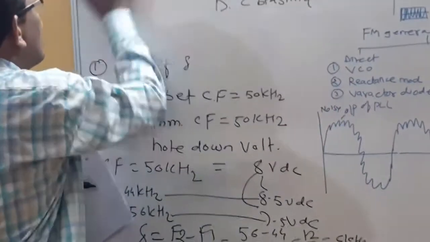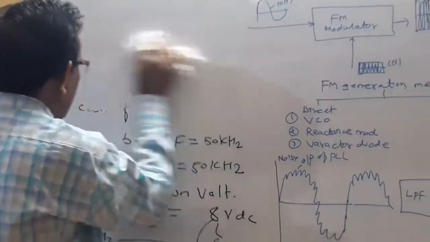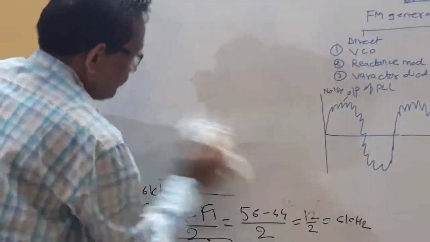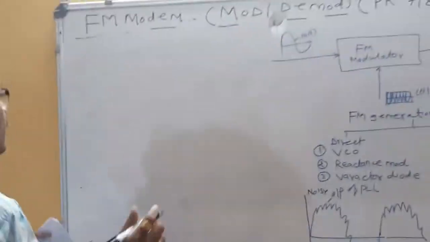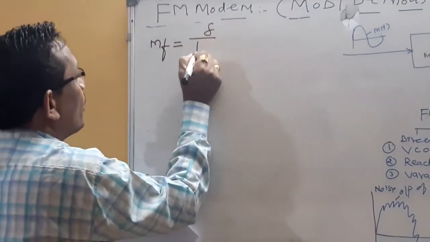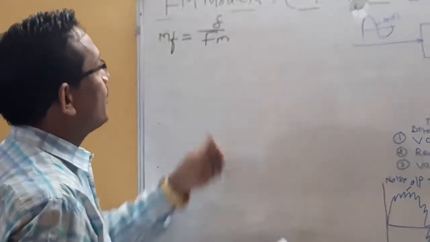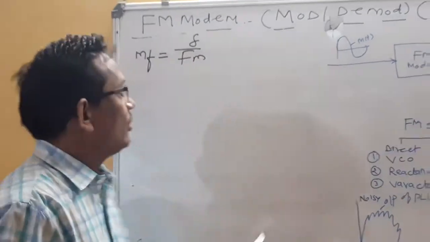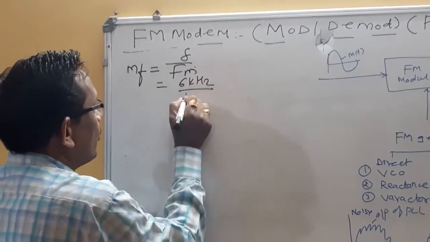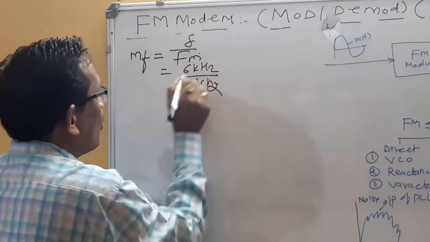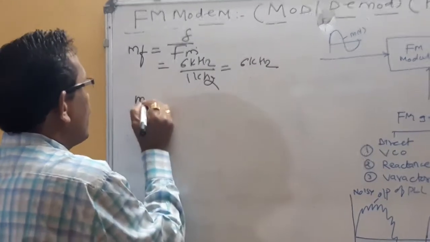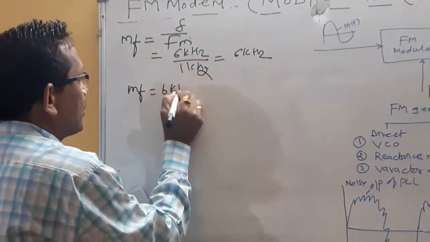Now, as the value of frequency deviation is 6 kilohertz, the formula for modulation index is frequency deviation upon fm. In this case, I am keeping the value of fm equal to 1 kilohertz. So 6 kilohertz divided by fm equal to 1k, so the modulation index is equal to 6.